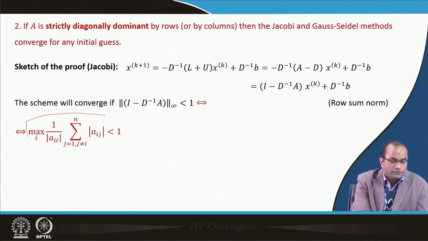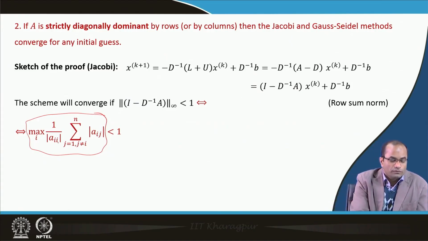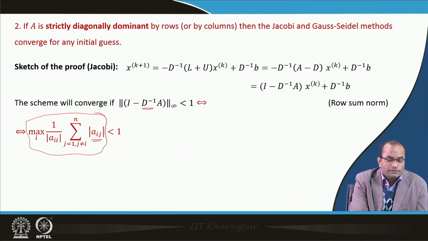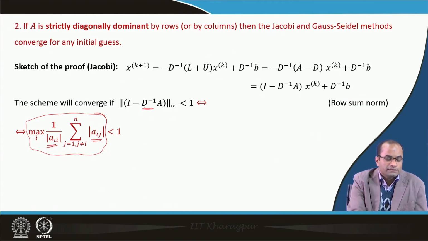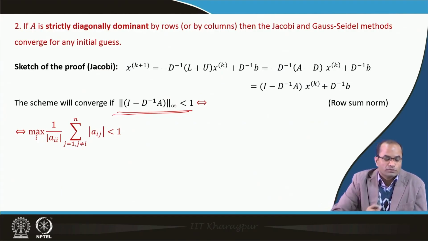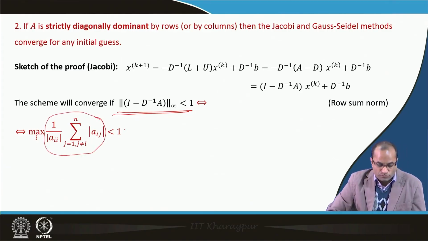So, this is the definition of this norm: 1 over a_ii, and j goes from 1 to n, and then we have a_ij. Because of this D inverse, we have this 1 over a_ii term, and that will take care of j not equal to i. So this is less than 1, this is what is given here, that this row sum norm is less than 1. We are taking the maximum, because this is the row sum norm: for each i, we are computing this sum here, and that should be less than 1.